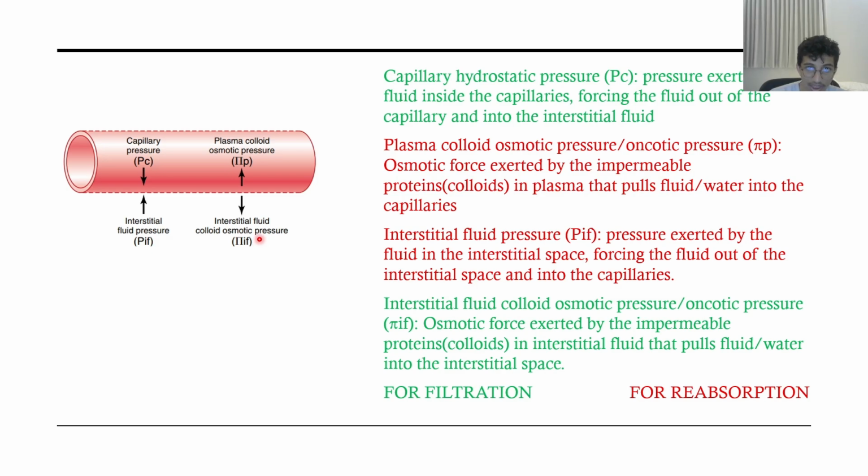These two in green are for filtration. Filtration is movement out of capillaries. And these two in red are for reabsorption, from interstitial fluid into capillaries.